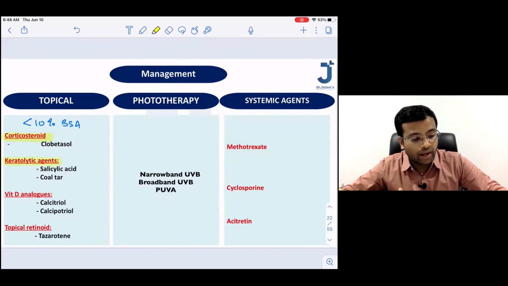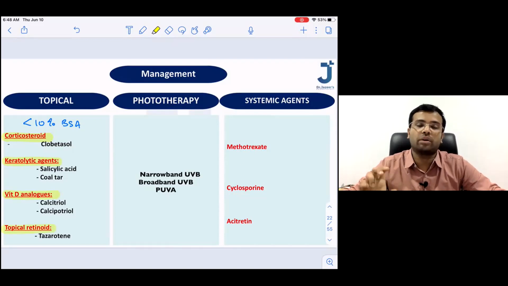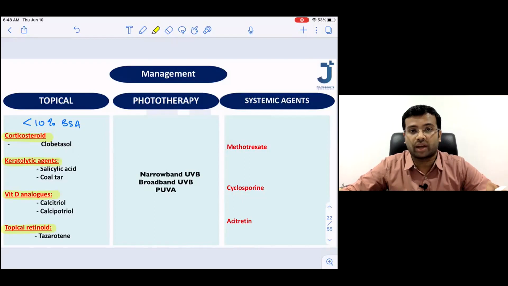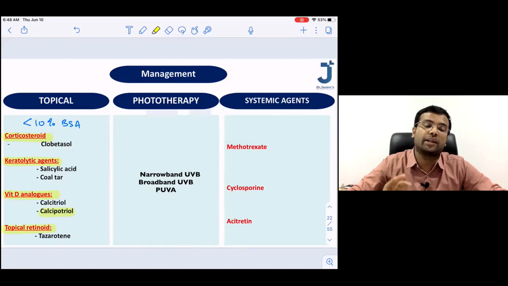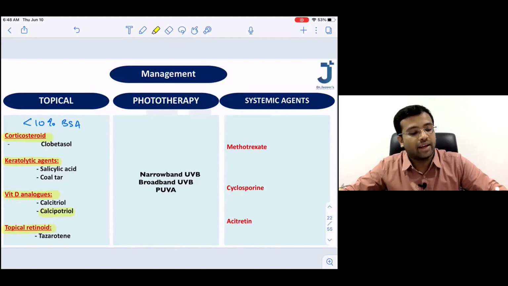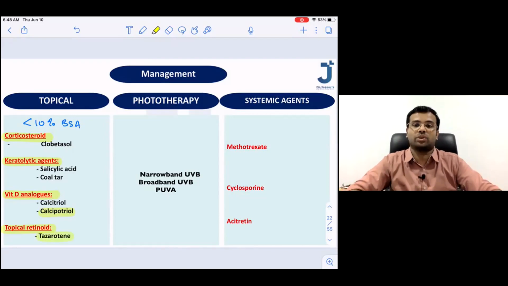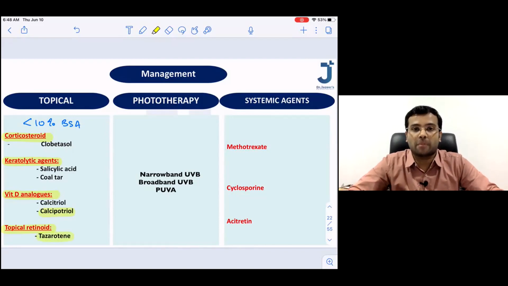Corticosteroids, keratolytic agents, vitamin D analogs, and topical retinoids are used. And you may remember the names as well. Keratolytic agents are like salicylic acid. Whereas vitamin D analogs, try to at least remember calcipotriol. So which is the vitamin A analog or the retinoid that is used in psoriasis? The answer is tazarotene. So try to remember these names: corticosteroids, keratolytic agents, vitamin D analogs, and topical retinoids.